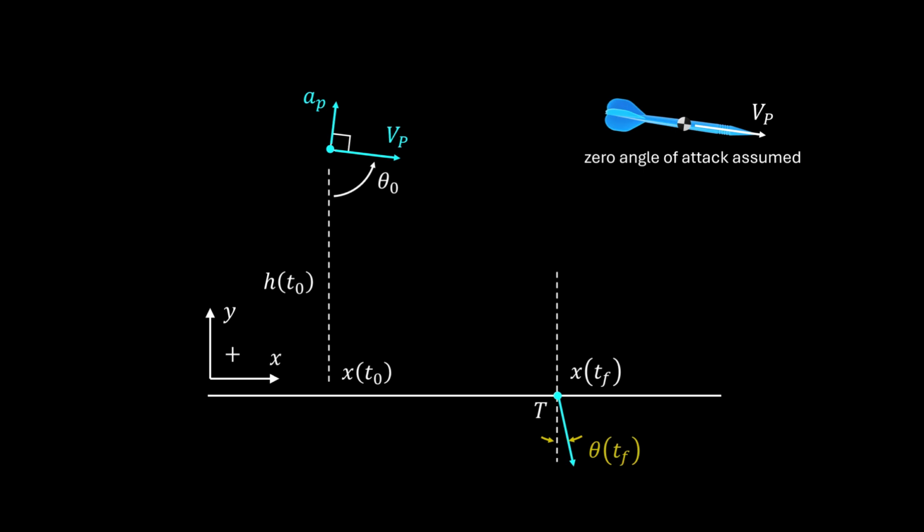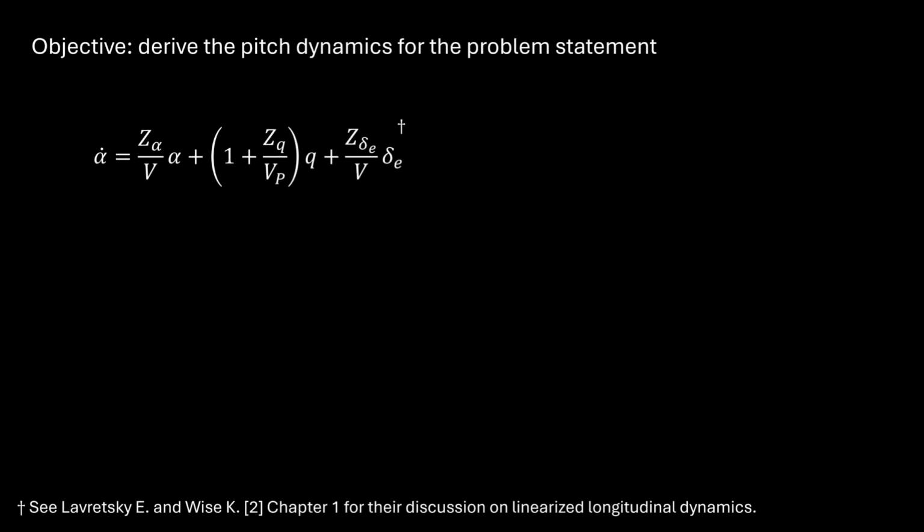And to pull these G's, the vehicle changes its attitude. To change its attitude, the vehicle uses control surfaces like fins. Therefore, we'll need to connect the fin action to the G's pulled. So we turn to the vehicle dynamics, where our objective is to derive the essential pitch dynamics to formulate a tractable problem statement. Here's the linearized angle of attack equation.